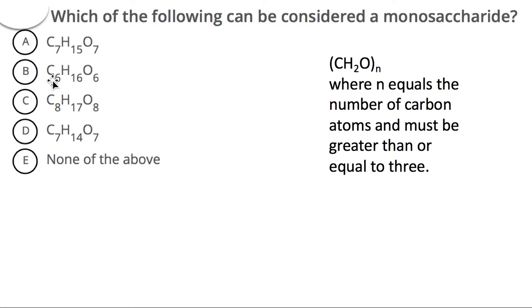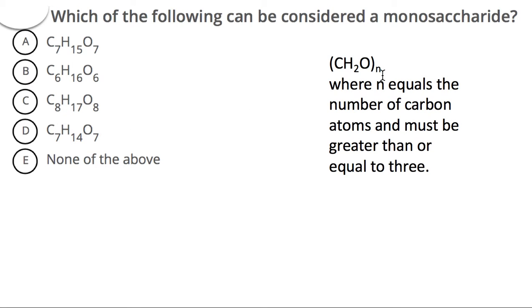What about option B? We have 6 carbons, which is our N. If we multiply 6 by 2, that will be 12, not 16. So this is incorrect as well. What about C? N in this case is 8.